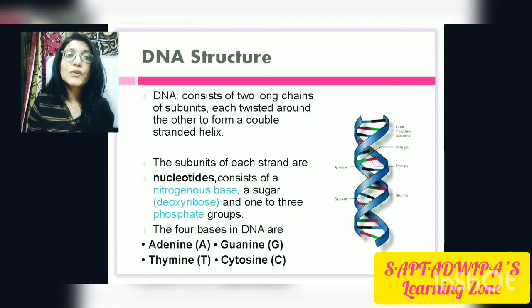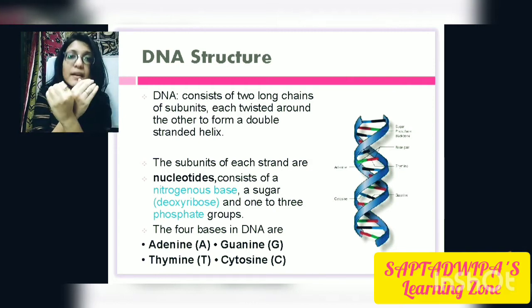DNA, deoxyribonucleic acid, actually consists of two long chains of subunits, and as you can see in the picture, both chains are entangled and twisted around each other.